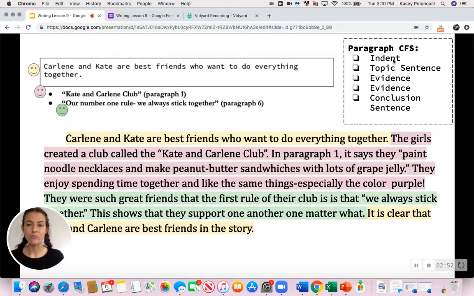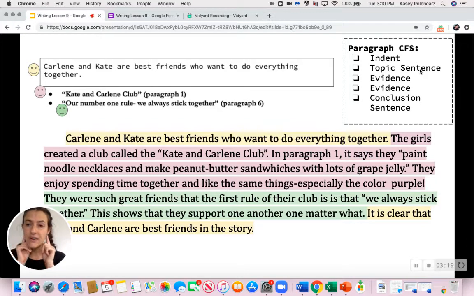Awesome job. So then we have our topic sentence. Remember, our topic sentence is in the box. Then we have our evidence. That's our bullets. And then our last but not least is our conclusion sentence. So this is just like our topic sentence. It's just wrapping it up. So it's giving us our last statement about what the whole paragraph's about.